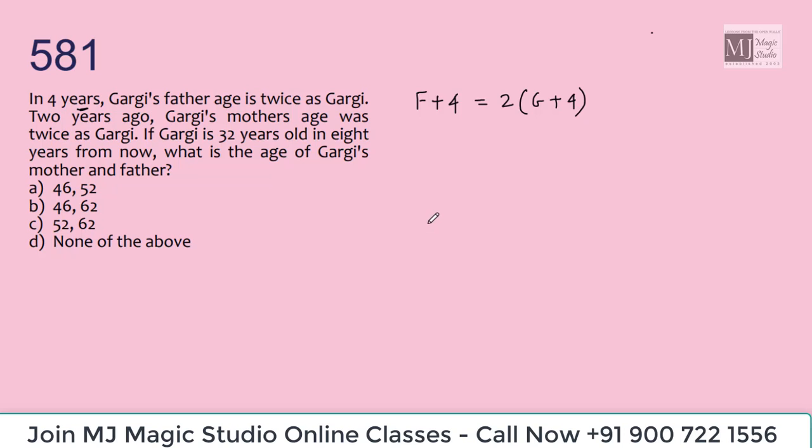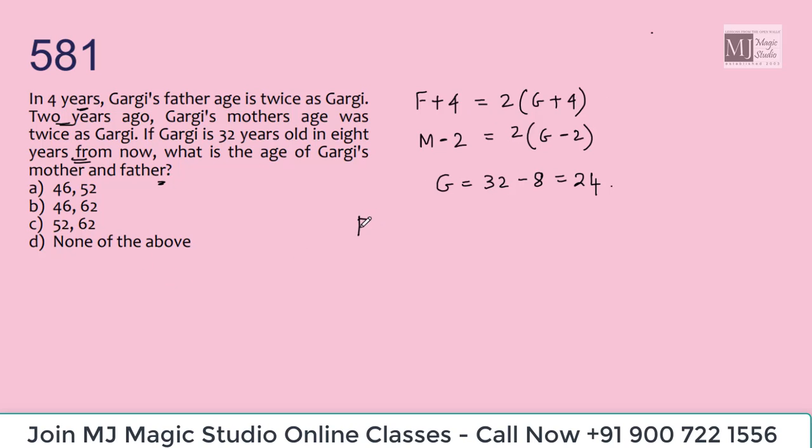Gargi's mother's age was twice Gargi's age 2 years ago. That means m minus 2 should be equal to twice the age of Gargi 2 years ago. If Gargi is 32 years old in 8 years from now, that means Gargi's present age is 32 minus 8, that is 24. What is the age of Gargi's mother and father now?